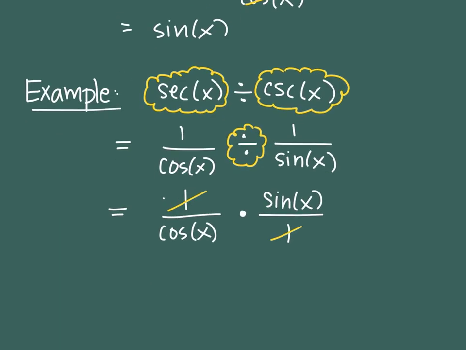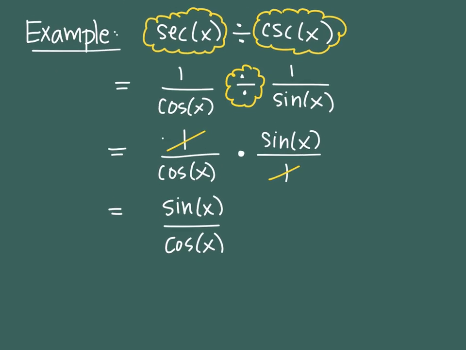And the only thing that you're left with in the numerator is sine of x. And the only thing you're left with in the denominator is cosine of x. And sine of x over cosine of x has an identity as well, which is tan. And that's the most simple. I can't get any simpler than that. That is as simple as it could get. So I started with a problem that had 2 parts with a division sign, and it ended up just being equal to tangent.